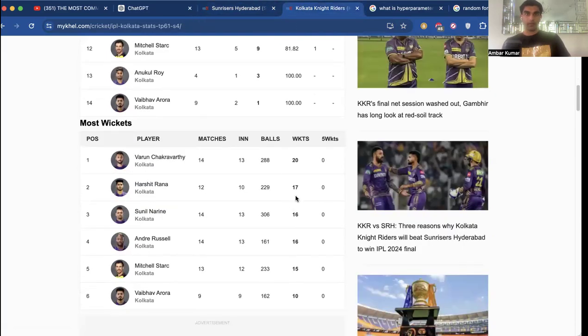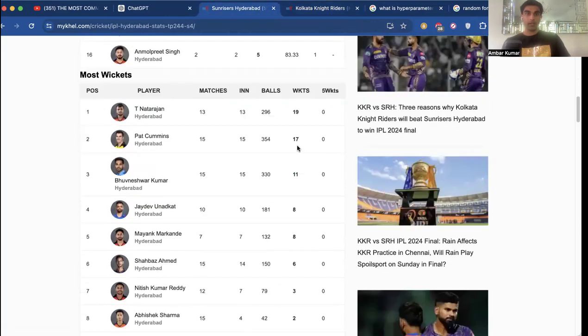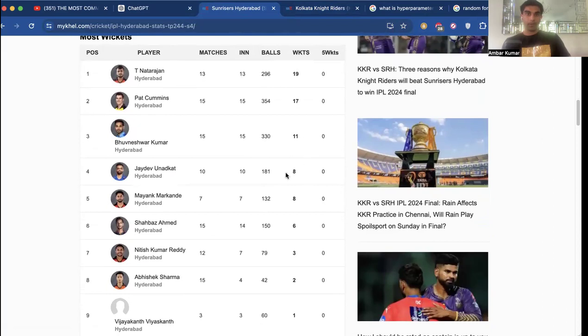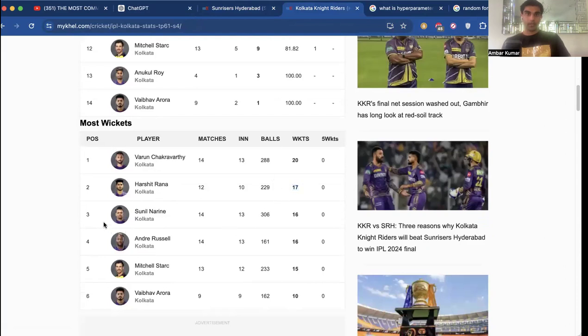And we look at the second player who's taking 17 wickets, and that's tied with Pat Cummins at 17. But the number 3 and number 4 is where it drops for Hyderabad, down to 11 and 8 wickets. So this number stays consistently high with Kolkata, with Sunil Narine getting 16 wickets, followed by Andre Russell at 16 wickets, followed by Mitchell Starc at 15 wickets.